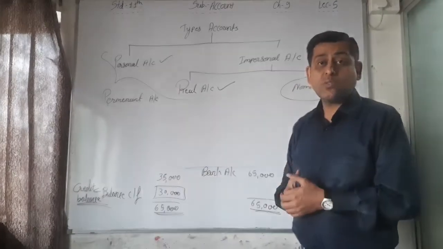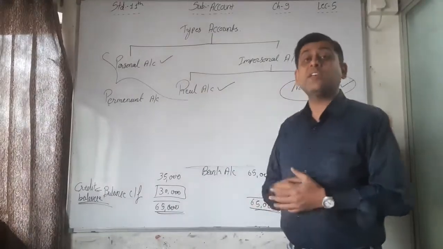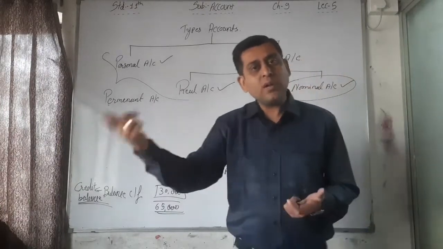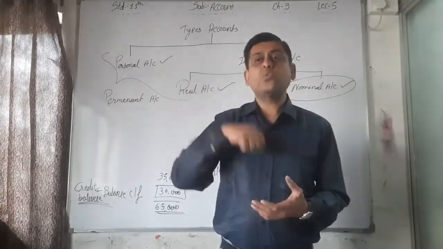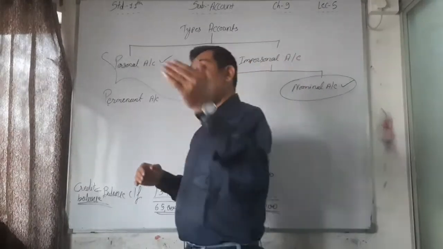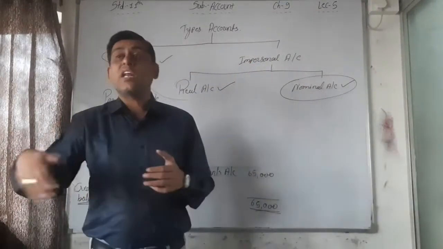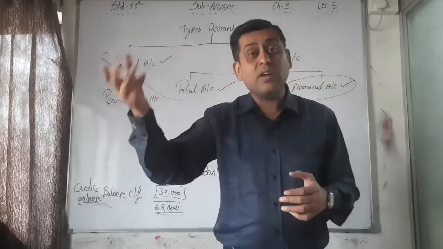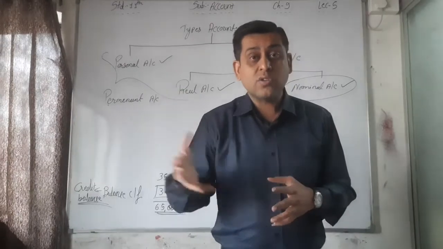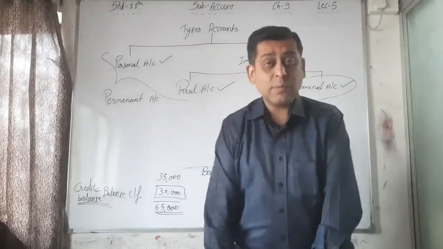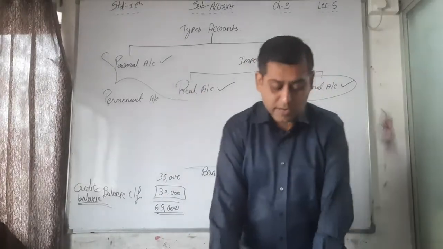If the debtors account is there, that is personal, or you can say it's a real account, and the balance of debtors we have to carry forward to the next year, because we have to receive some amount, but it is not being paid right now. That's why it is carried forward to the next year and we take that amount in the next session, next period. Okay, so here we have the permanent and temporary accounts.